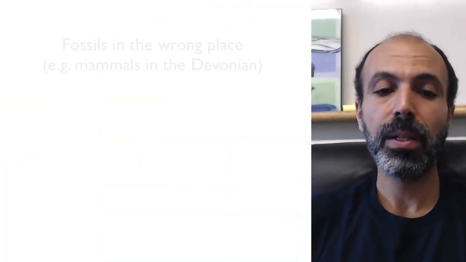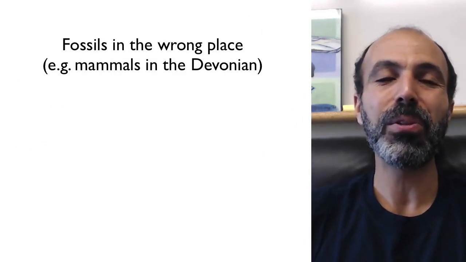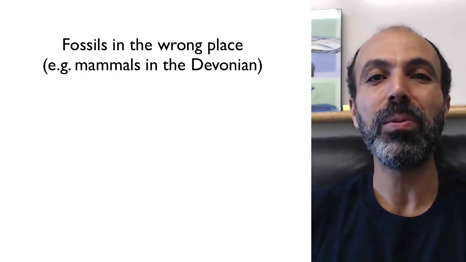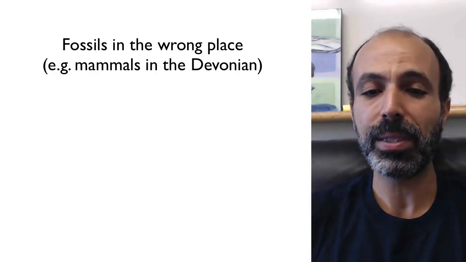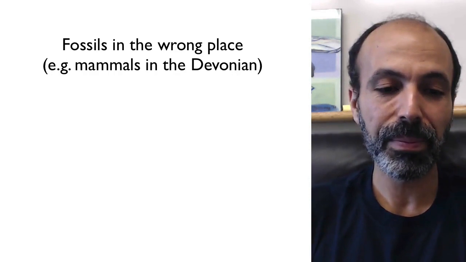So some of you may be thinking, well, are there any observations that actually would falsify evolution? The answer is yes, there are a few. So one of them would be fossils in the wrong place. I mentioned to you before the famous quote from J.B.S. Haldane about fossil rabbits in the Precambrian would certainly falsify the truth of evolution and common ancestry of species. Mammals in the Devonian would do the same.